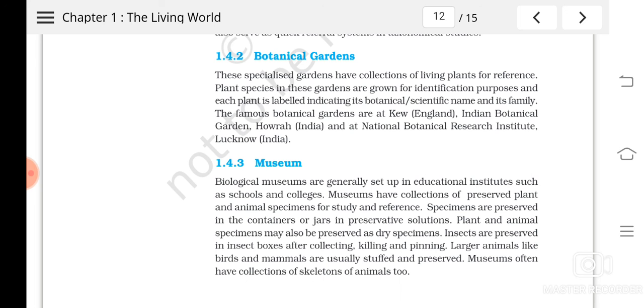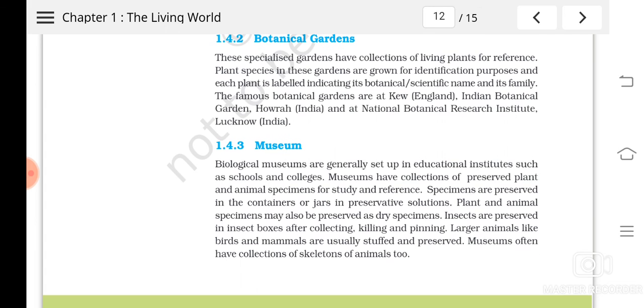So we also have a small museum with all the specimens of different phyla or different plants and cones, etc. Understood? In preserving solutions they will be kept and used for study purposes, isn't it? Once you see the characters, it will be much more effective than reading the characters, isn't it? So like this, for taxonomical studies, museums are also very important.